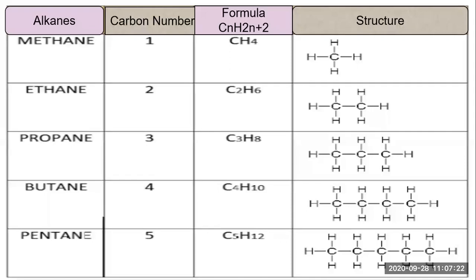Then comes butane. For butane, 4 carbons, same way you go with that formula and you will find the number of hydrogen atoms attached to it. Then pentane also the same way. As the number of carbons increases, we just put that number of carbon in the formula and we will get the number of hydrogen atoms. With that we can find and write the structure of that compound. So if 1 carbon is present, methane; 2 carbon, ethane; 3 carbon, propane; 4 carbon, butane; and 5 carbon, pentane.